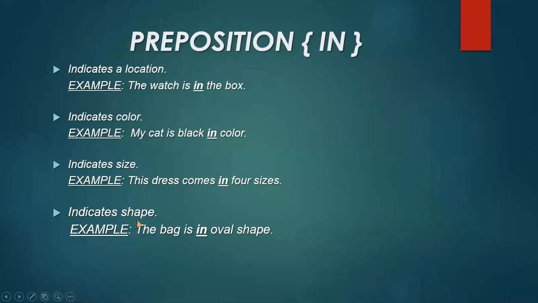It indicates the shape as well. It indicates the shape of the object. For example, the bag is in oval shape. Here you can see that the shape has been mentioned by using the preposition in, and it is showing the relationship between the object, that is the noun, and its shape. I can write, the box is in square shape. Again, you can see that the shape has been indicated by using the preposition in here.